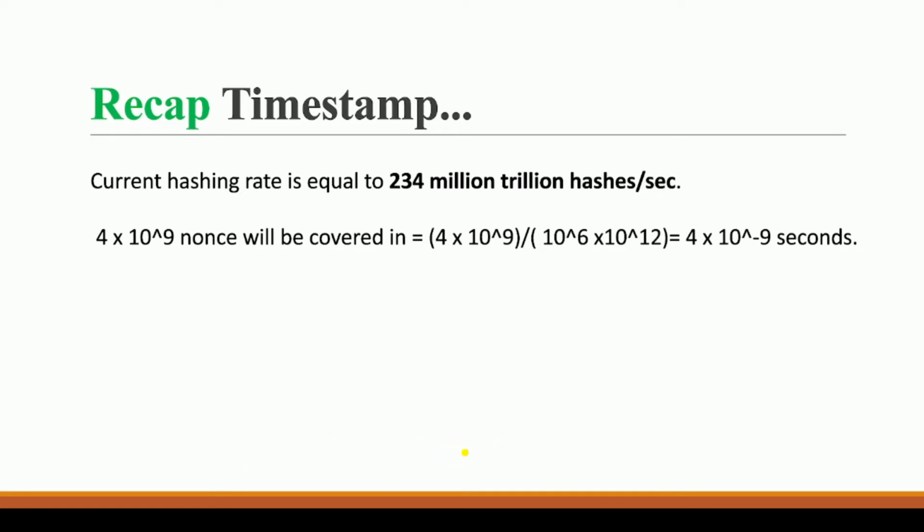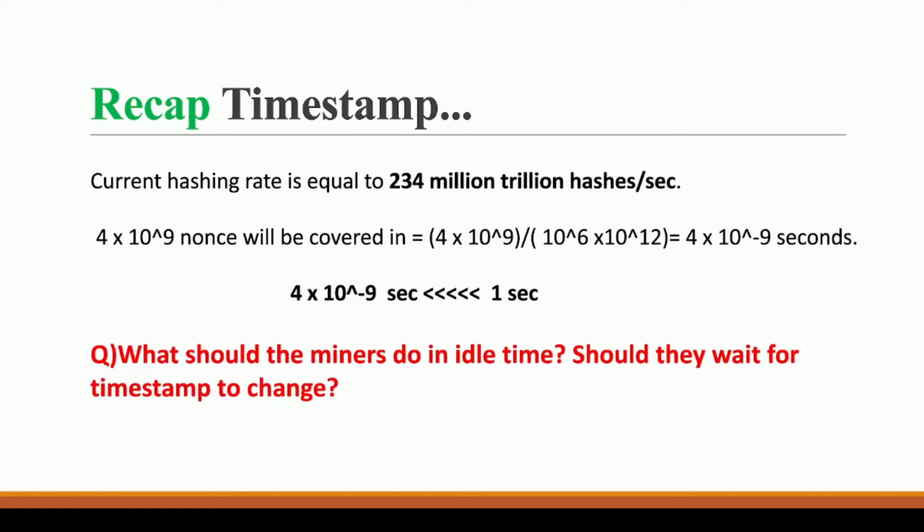We also saw that if we talk about the number of nonce, we have only 4 billion nonce, that is 4 into 10 to the power 9 nonce. If we divide this by the total number of hashes per second, we can clearly see that 4 billion nonce will get exhausted in far less than 1 second.